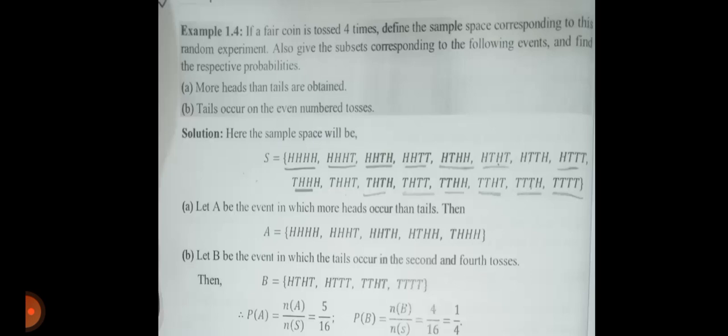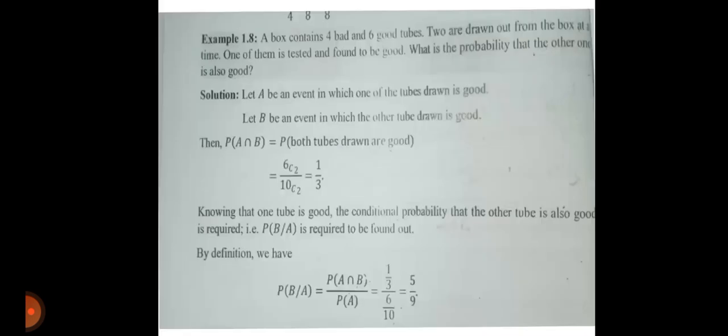Then formula is P of A is equal to N of A upon N of S. N of A, what is N of A? A is equal to 5 and N of S, total sample space is 16. Then answer is P of A is 5 by 16. P of B, N of B upon N of S. What is N of B? N of B is 4. Then total sample space will be 16. 4 by 16 is equal to 1 by 4. P of B is 1 by 4.